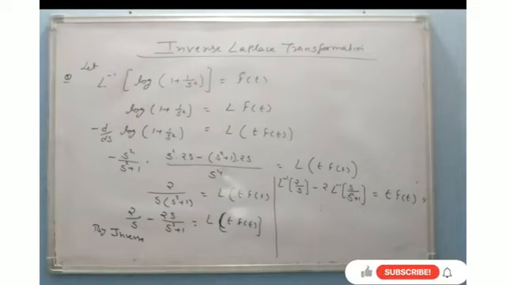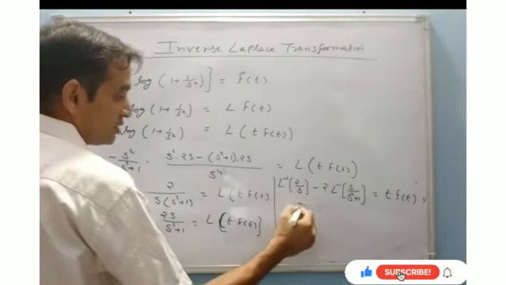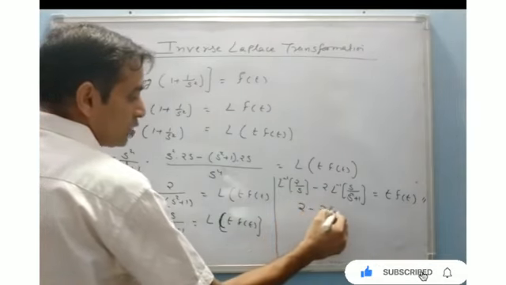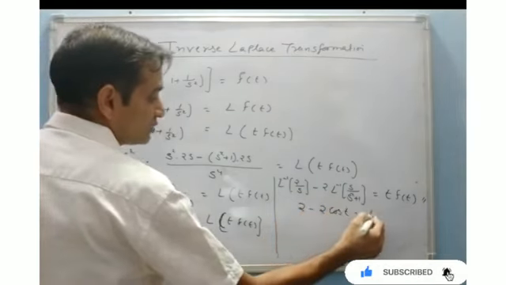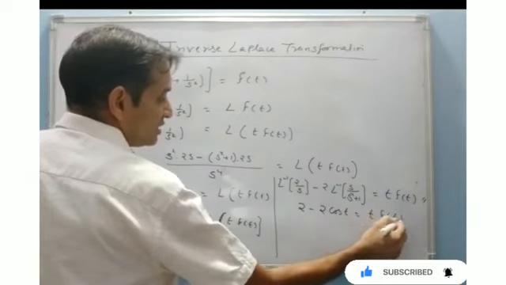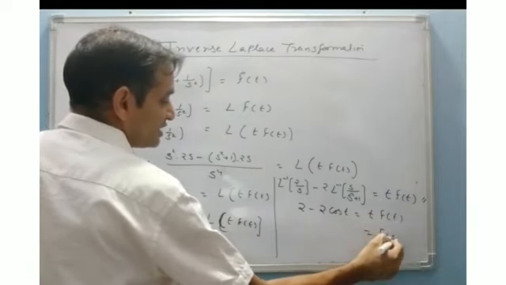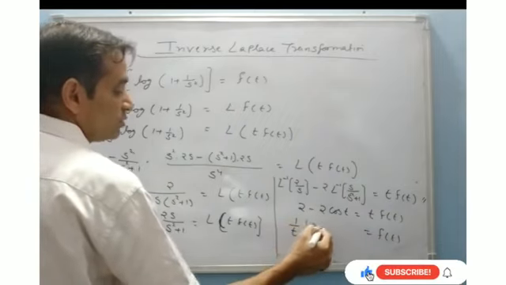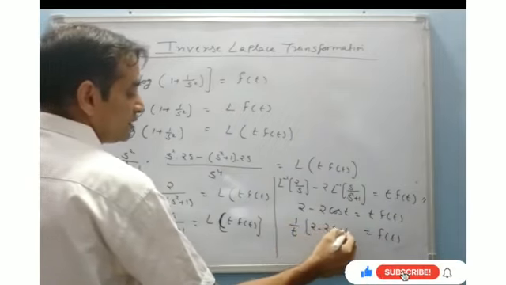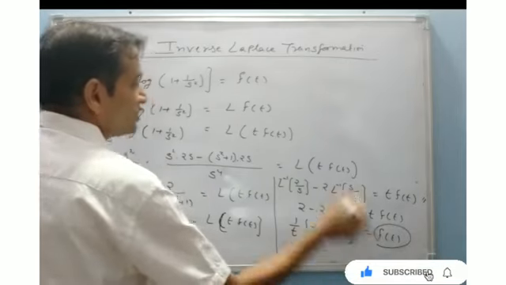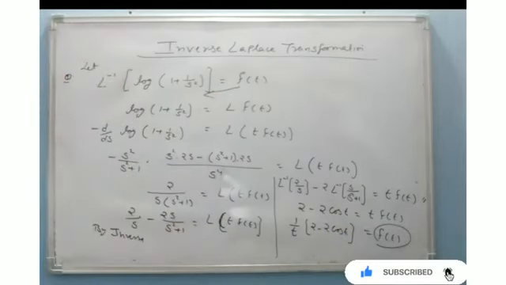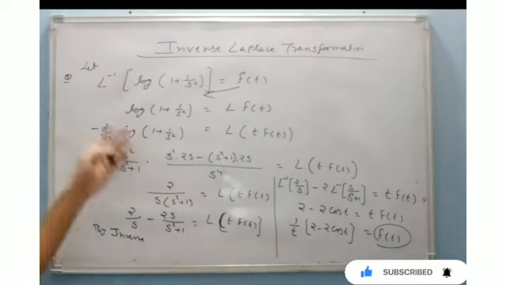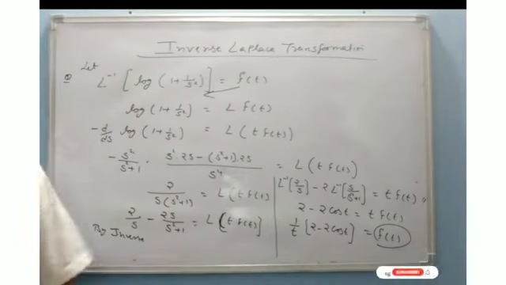Laplace inverse of 2 by s will be 2, and that will be 2 cos t, equal to t f of t. Then the function f of t will be 1 by t times (2 minus 2 cos t). As we know, f of t is nothing but the inverse of this, therefore the inverse of log of 1 plus 1 by s square is this.